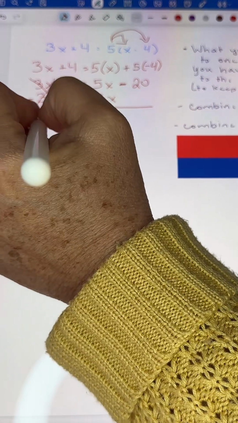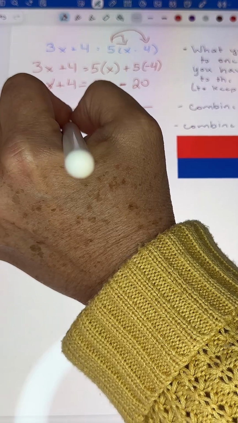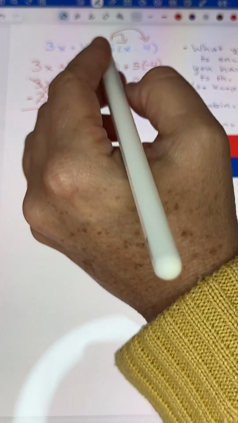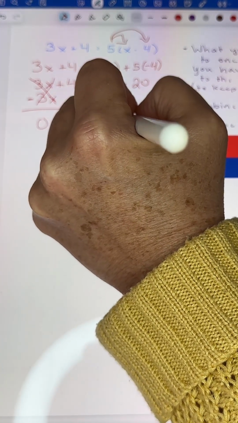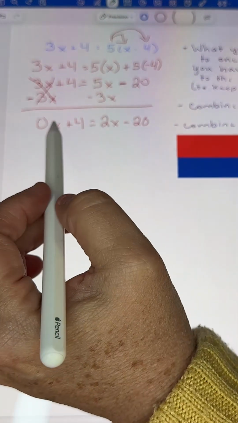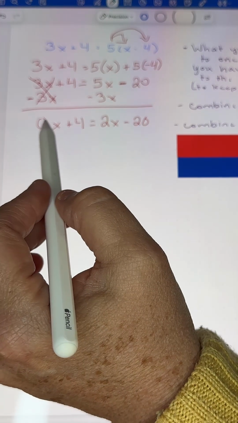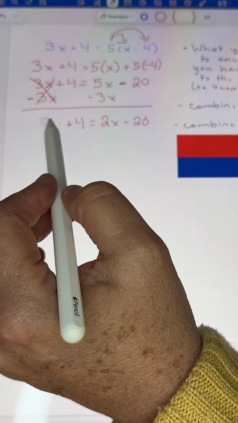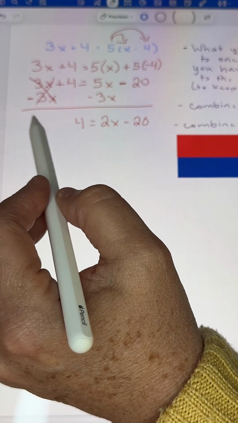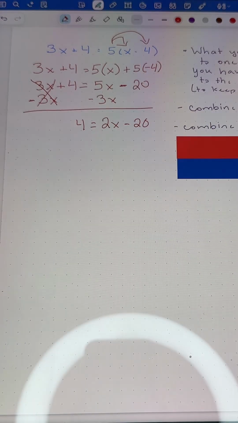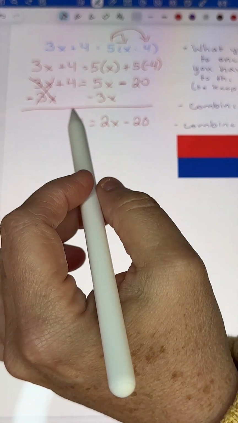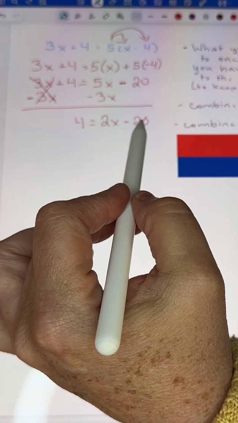Now, these are going to cancel out, leaving me 0x. I've got that plus 4. And then 5x minus 3x is 2x and we still have that minus 20. Now, because this is 0x, anything times 0 is going to be 0. So we can just cancel that out, erase that. And actually, I'm going to erase this plus sign here also, because normally when a number is positive and it's by itself like that 4 is, you don't put the positive sign, okay? So basically now we are left with 4 equals 2x minus 20.